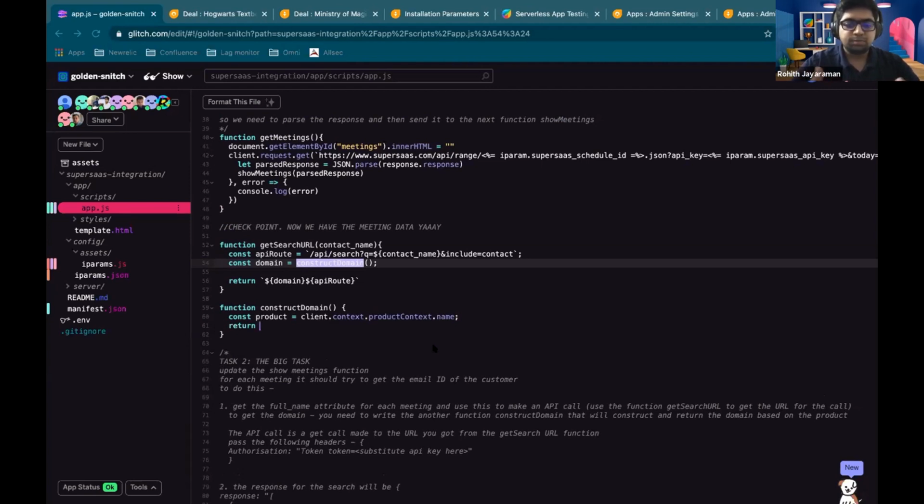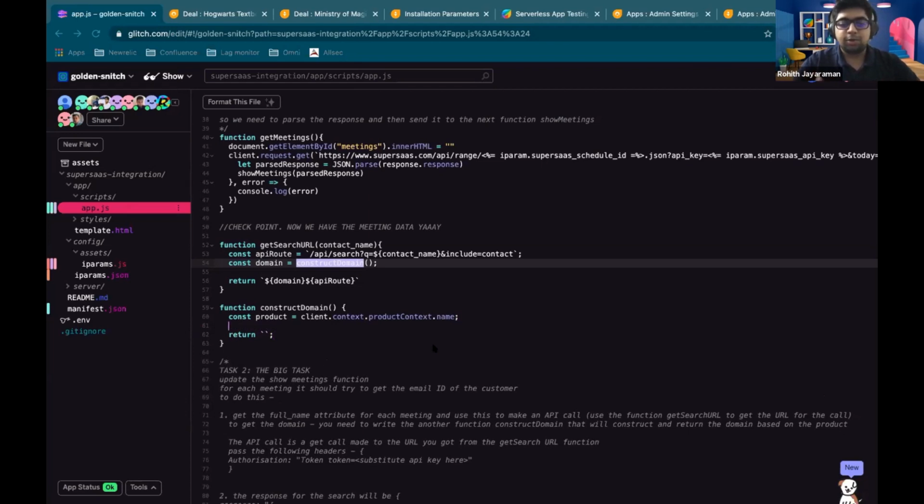So what you can do is, because the API endpoints are going to be different, you can check what the product is before you directly return the domain. I think a lot of people might just assume that because Freshsales and Freshworks CRM are very similar, the endpoints are going to be exactly the same.